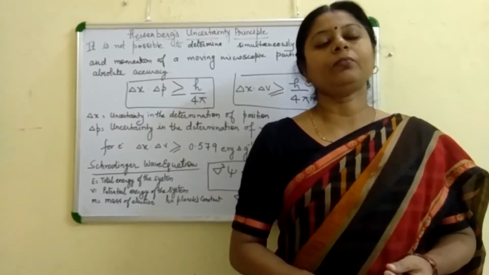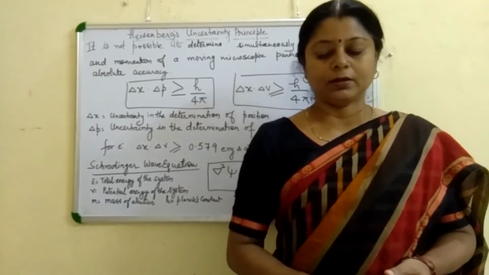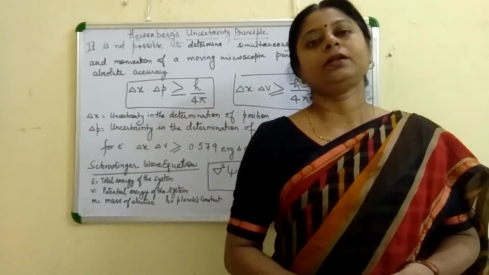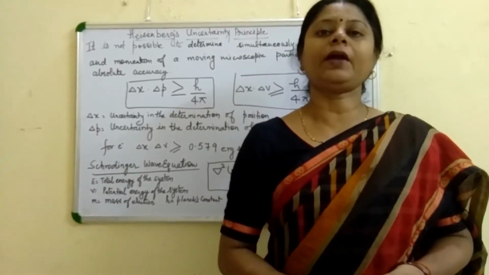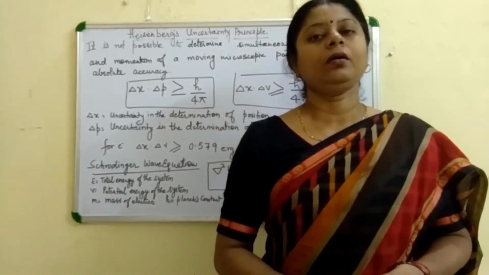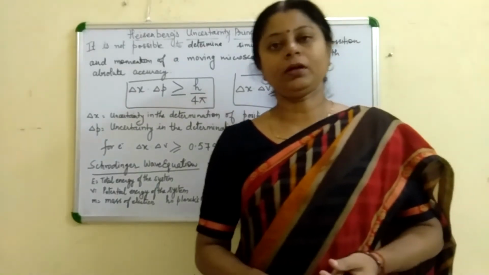There are 4 quantum numbers as they represent the shape, size and orientation of the electron in any orbital.